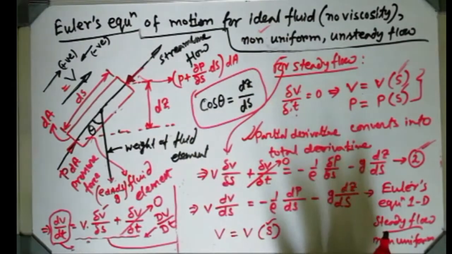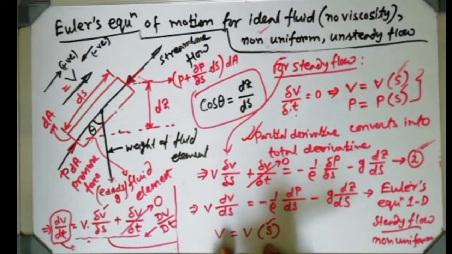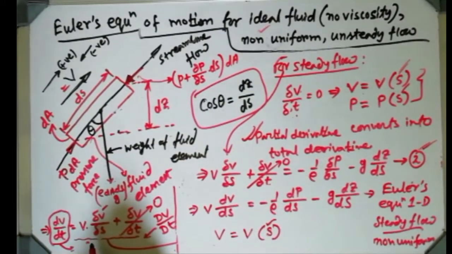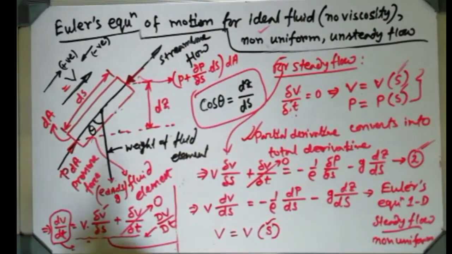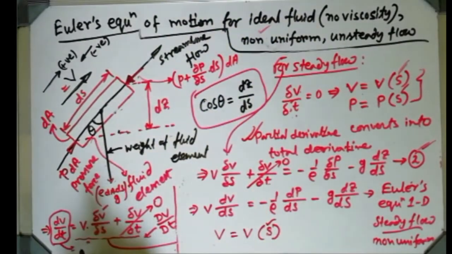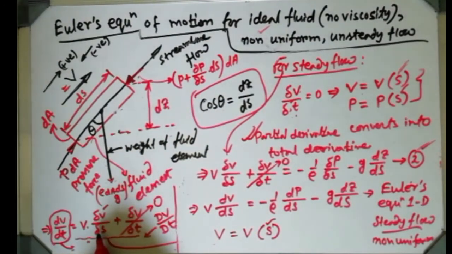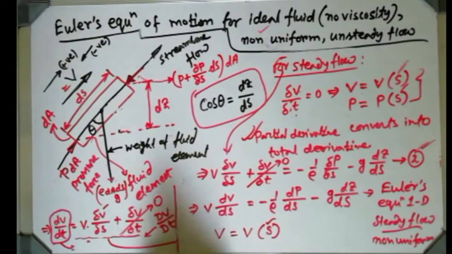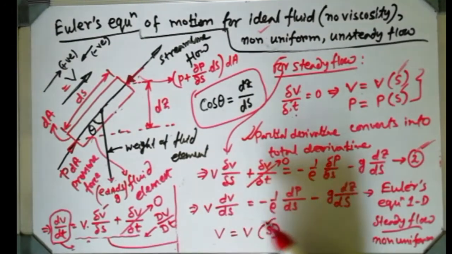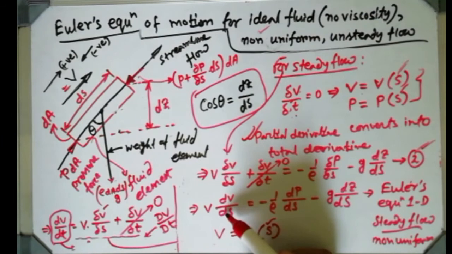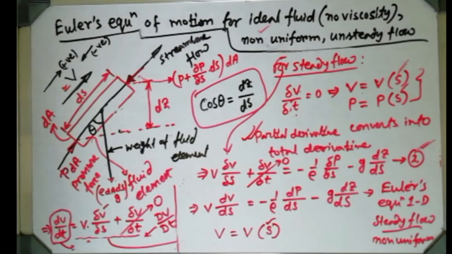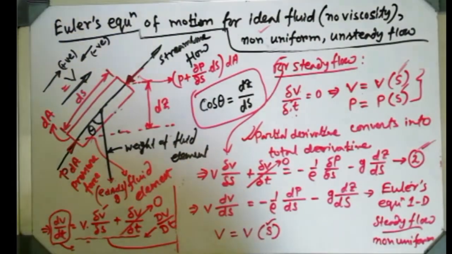Now when velocity has become a function of one variable, then this partial derivative does not have any meaning. Why did we use the partial derivative? Because two variables were there. If there are three variables, then we have to do partial derivative. But now there are not two variables, one has gone, omitted. So now this partial derivative will be converted into total derivative, because one variable is gone. See, del V del S converted into dV ds, del P del S is converted into dP ds. Understood? Thank you.